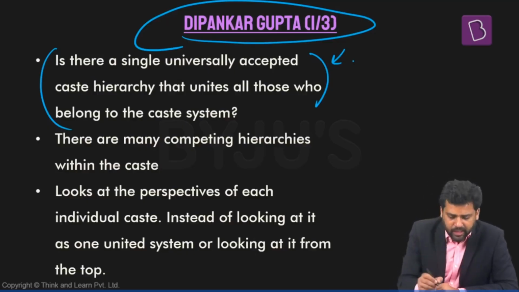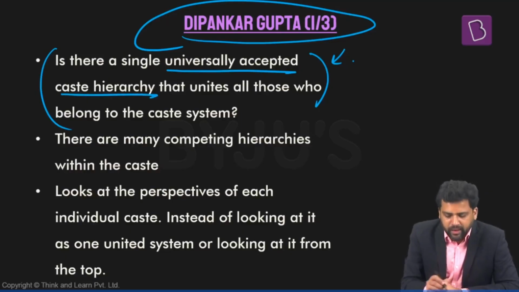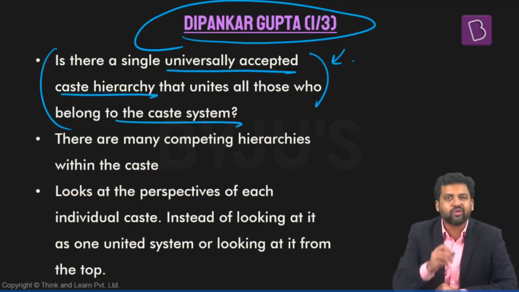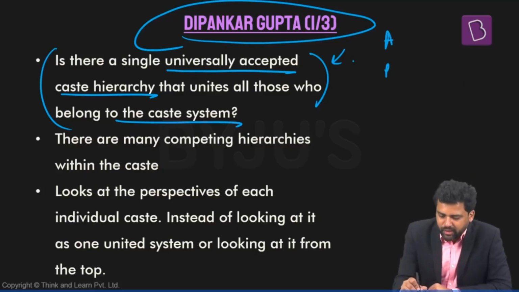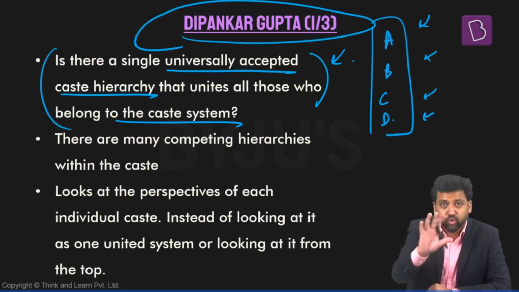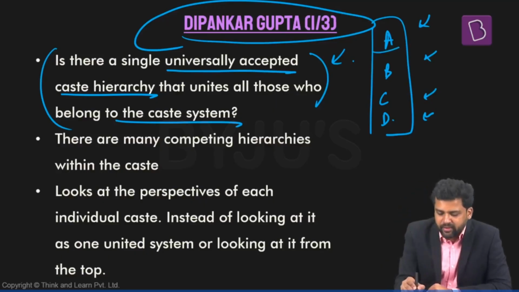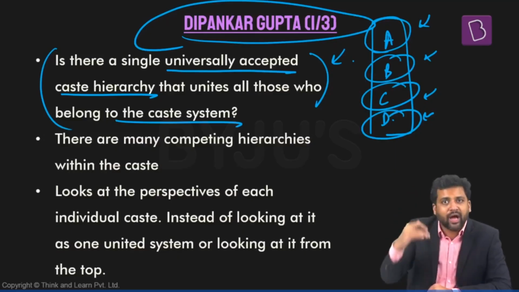Is there a single universally accepted caste hierarchy that unites all those who belong to the caste system? Right? So let's say this is how the caste system looks. Let's assume caste A is at the top, caste B comes next, caste C comes next, and caste D is at the bottom. So this is how the hierarchy looks.